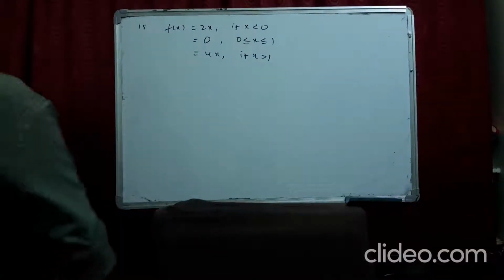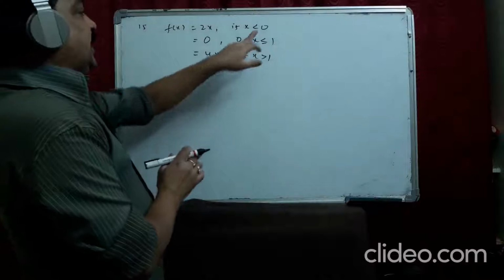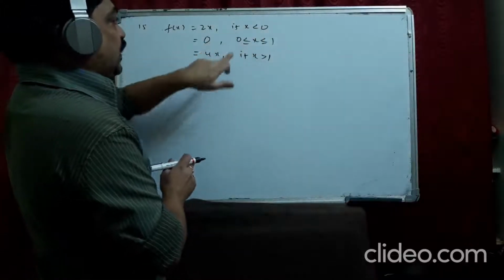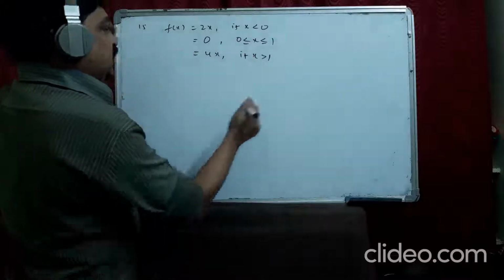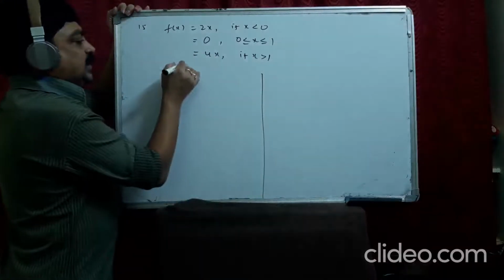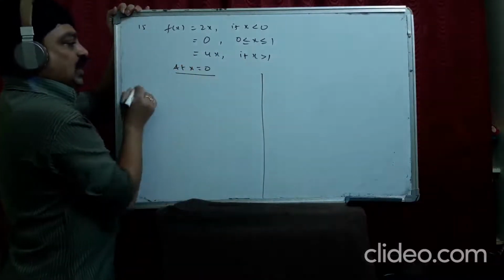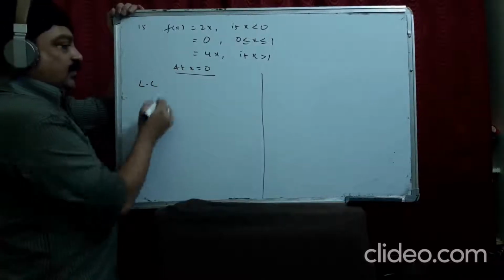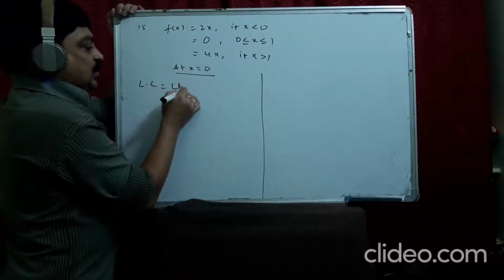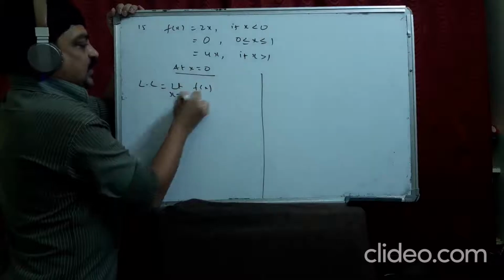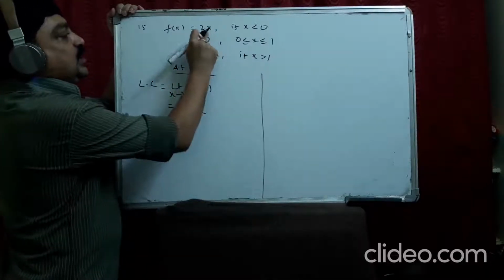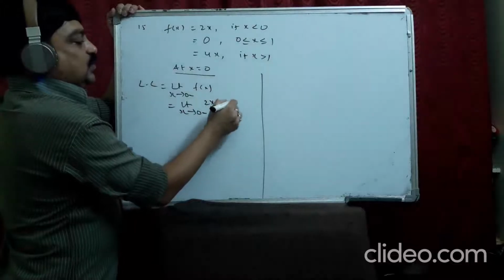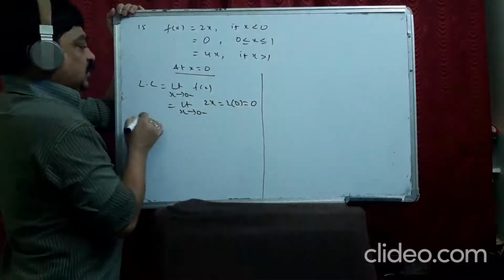So here also, what is the breaking point? We can take 0 and 1 because before 0 a function is there, after 0 a function is there, before 1 a function is there, after 1 also a function is there. We take x equal to 0. We do both the left limit and the right limit. Left limit, x tends to 0 minus f(x). Which function do we take? This one, 2x. Now substitute 0 in the place of x.